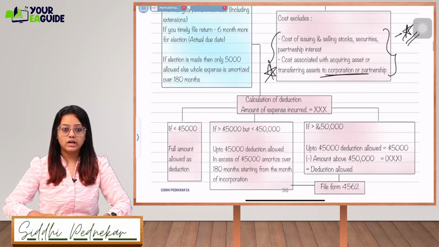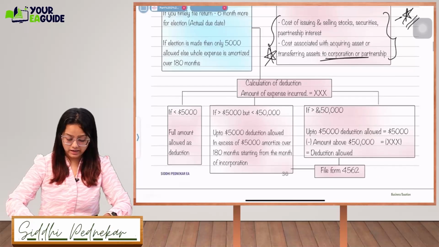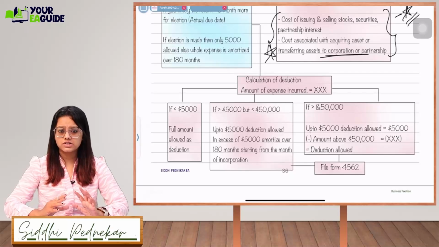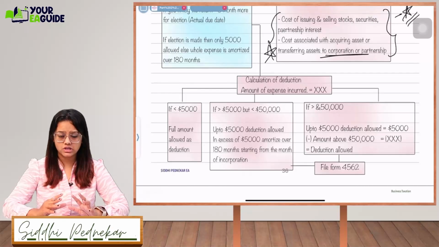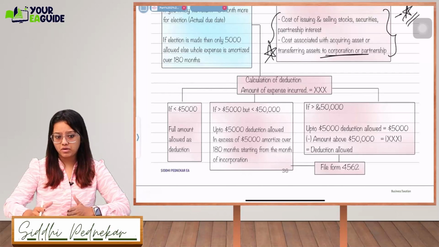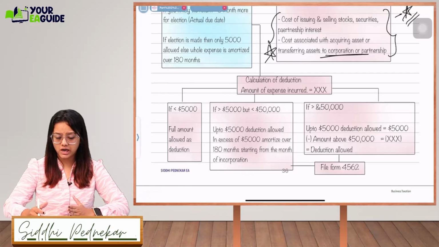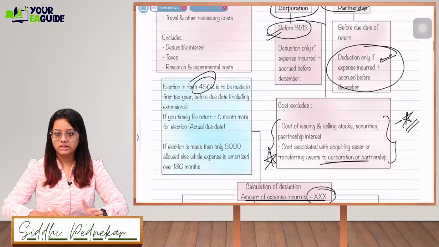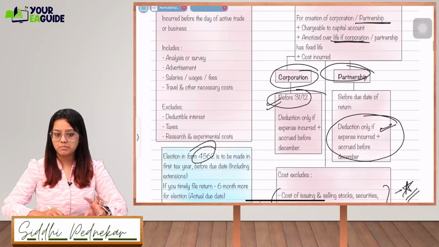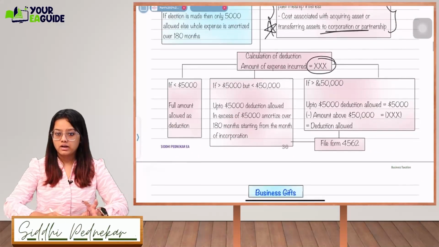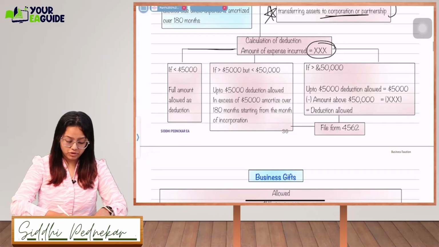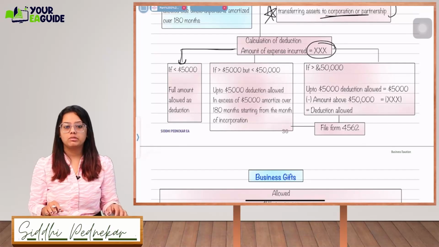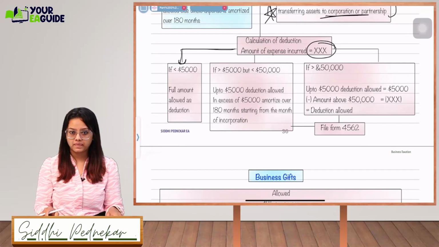Okay, what is the criteria over here? In the exam there will be a calculation sum. Draw this type of chart. Take all the expenses which are incurred. Take all the organizational and business costs, sum them up to a total, and up to 5,000 straight away it will be allowed as a deduction.